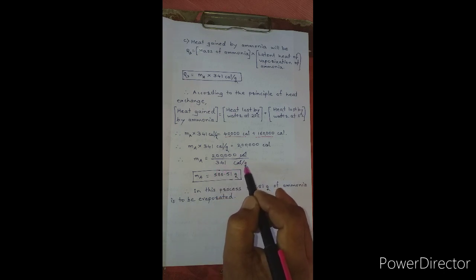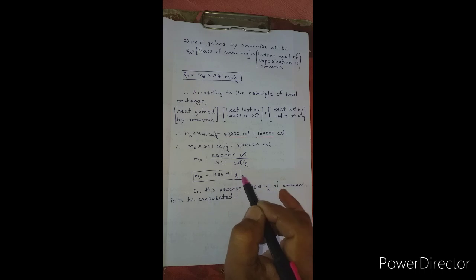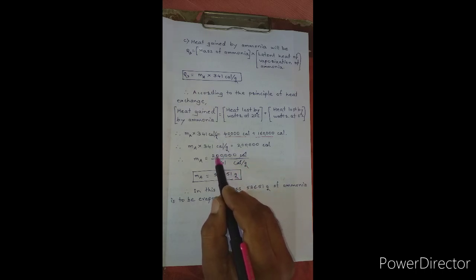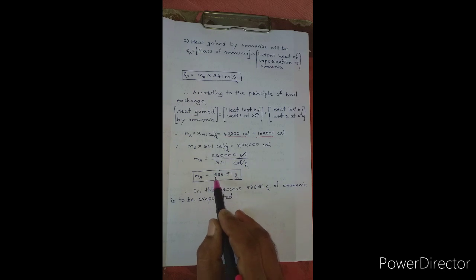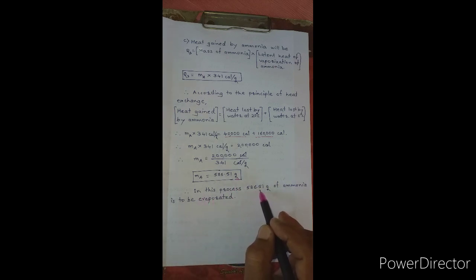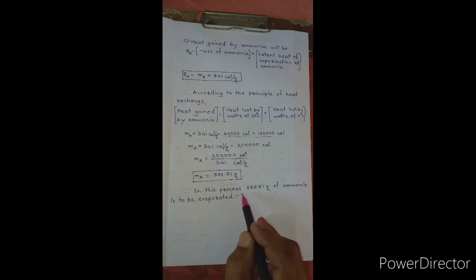This gram which is present in the denominator of denominator, by taking the reciprocal, will come into the numerator. Therefore, now this division will be equal to 586.51 grams. That means in this process 586.51 gram of ammonia is to be evaporated. Thank you.